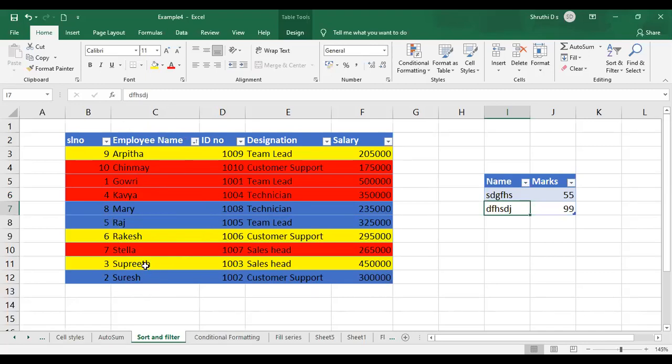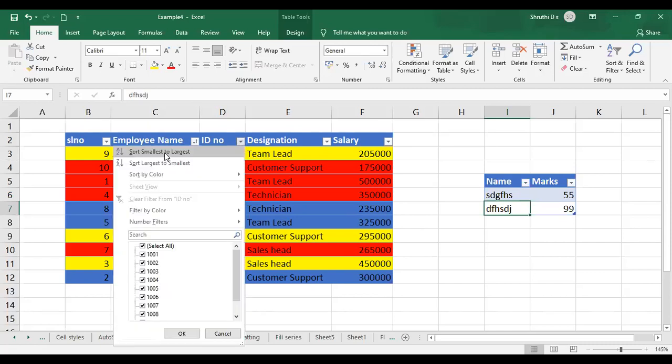So this is how we can sort each and every column. The ID number column has numbers, right? So again, it is going to show you smallest to largest.